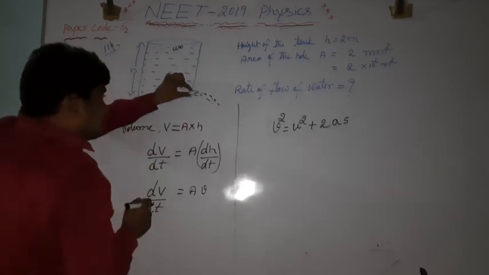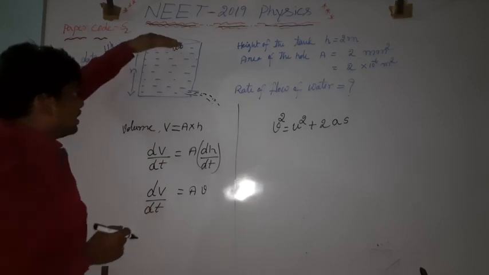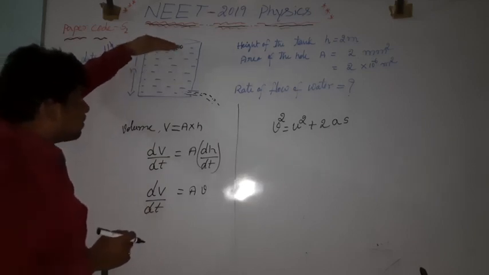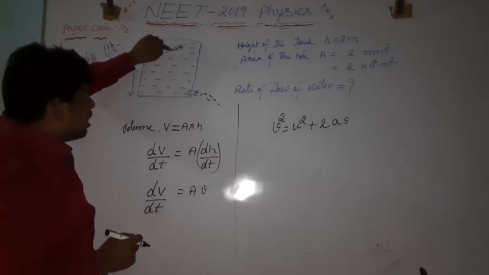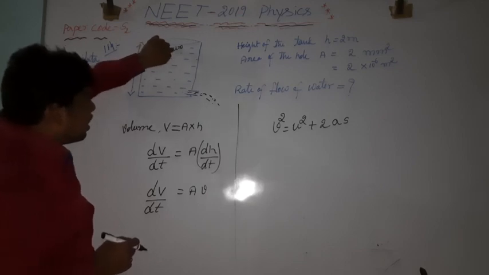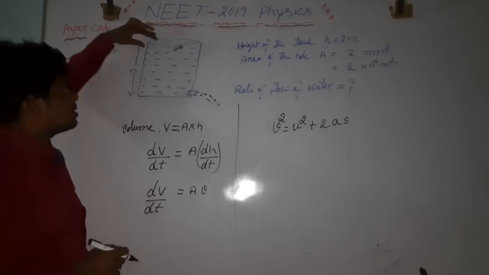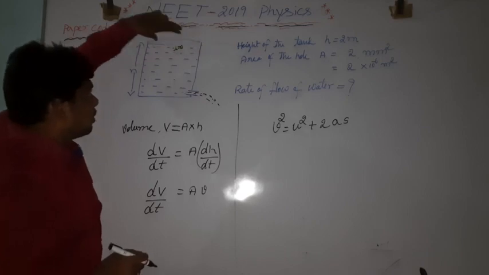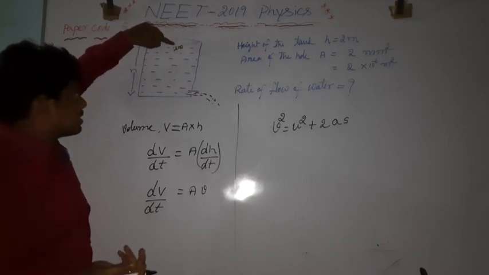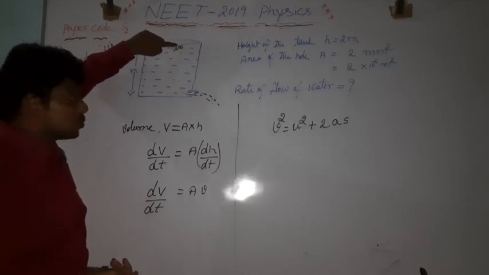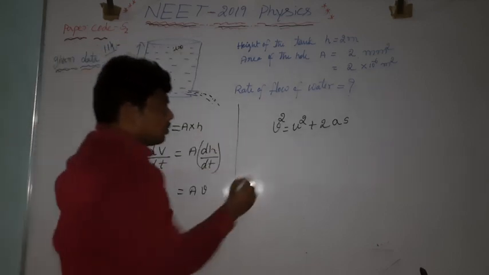At the hole the area is less, so the velocity will be more. There is a decrease in height of the water in the tank, but you cannot observe the flow because the area is more. So that is considered nearly equal to 0. So the initial velocity is equal to 0.